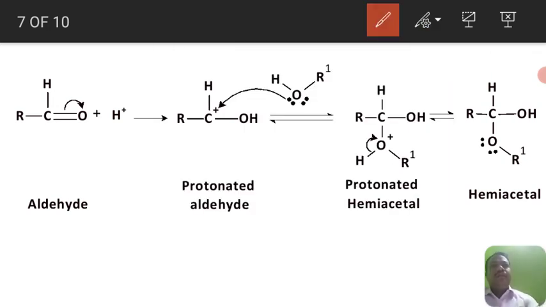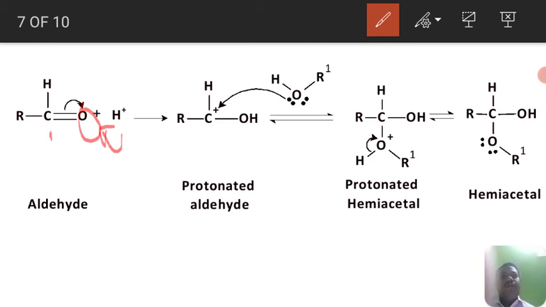This is carbonyl carbon and this is carbonyl oxygen. Here the carbonyl oxygen is getting protonated. You get a protonated aldehyde. So once it is protonated, it makes it easier for the alcohol to attack the protonated aldehyde.